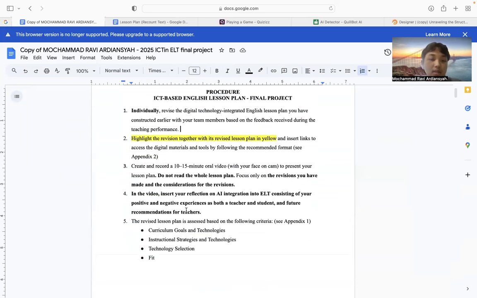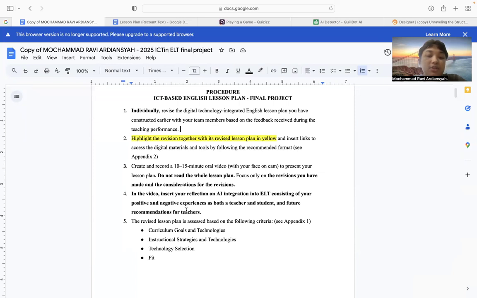And then I also give my reflection when using AI integrated in English language teaching, positive and negative, as a student and teacher. So the positive one for the teacher, of course, AI is really helpful to make the learning process more effective, because when we use AI, we are not so much in the traditional way, since we are in a digital era.